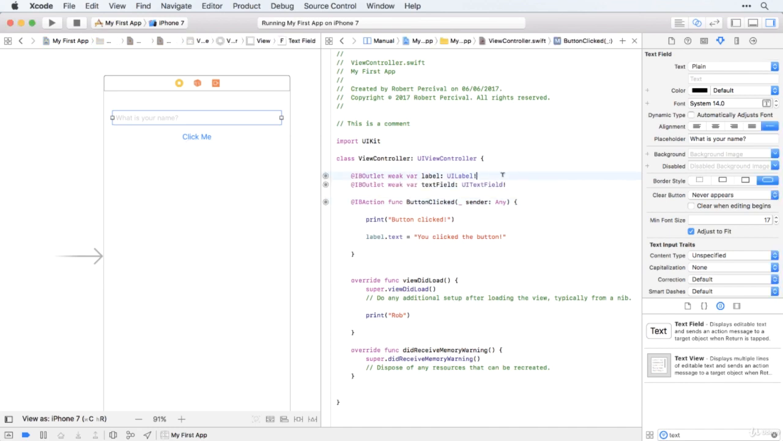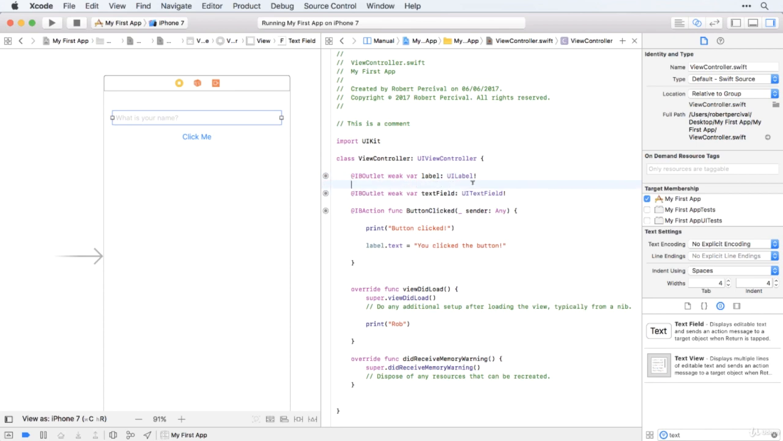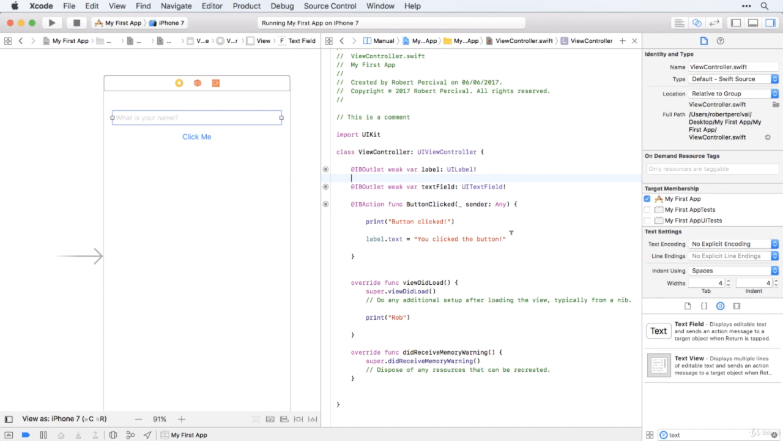So let's add that in. I like to separate my code out. You can have as many line breaks as you like with code. Really, it's just a matter of making it look attractive and easy to read and manage. So now we've created a variable called textField, which is this text field here.